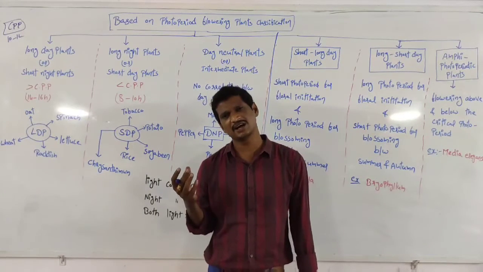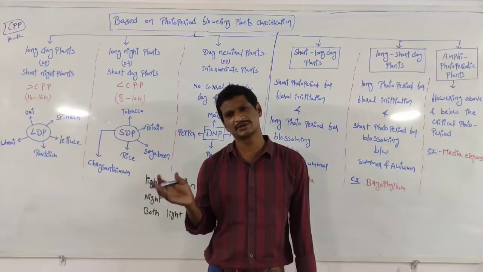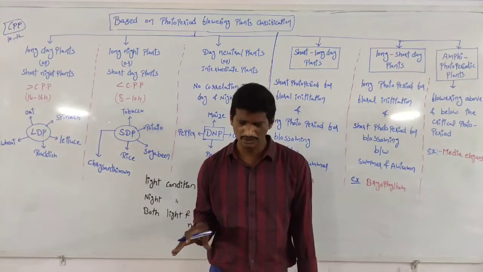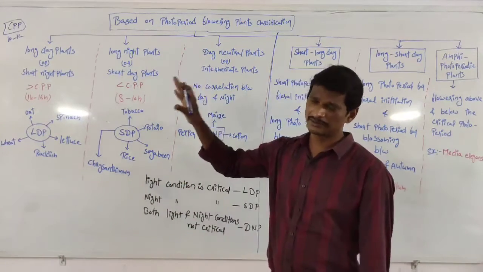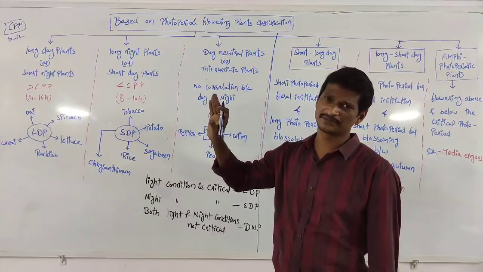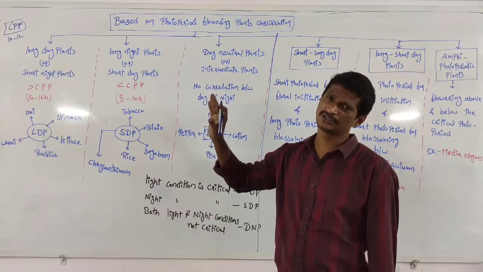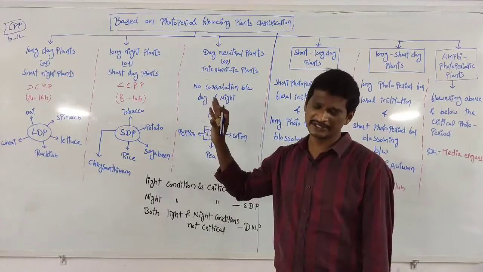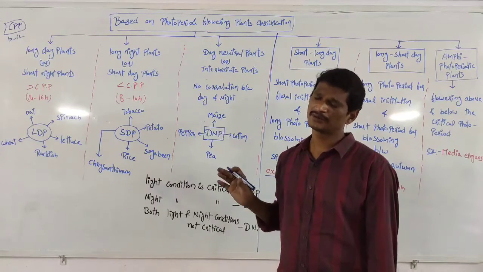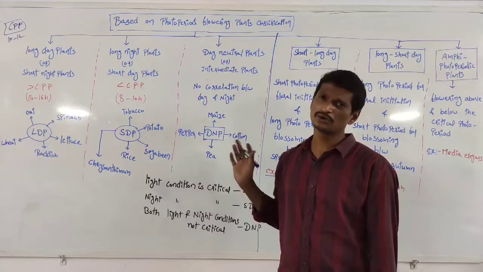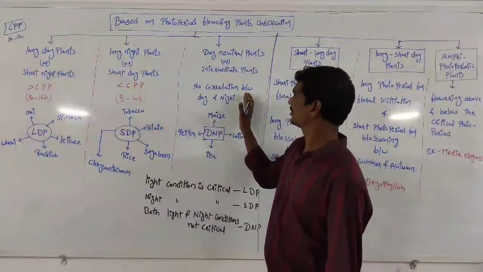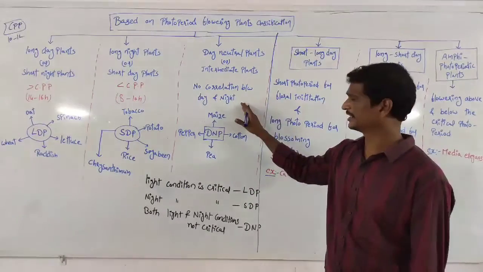So the induction of flowering depends upon the light. Some of the plants produce flowers in summer, some produce flowers in winter, and some produce flowers throughout the year. So this is the day neutral. No correlation between day and night.